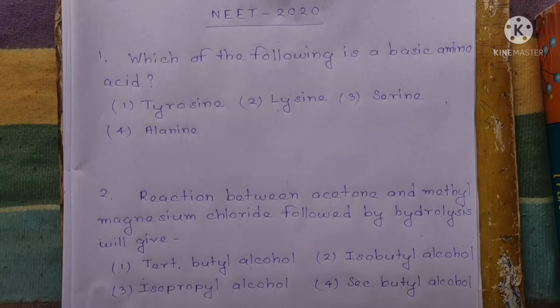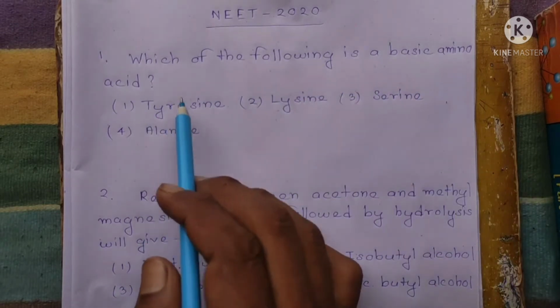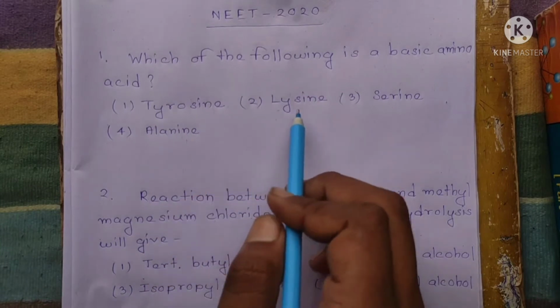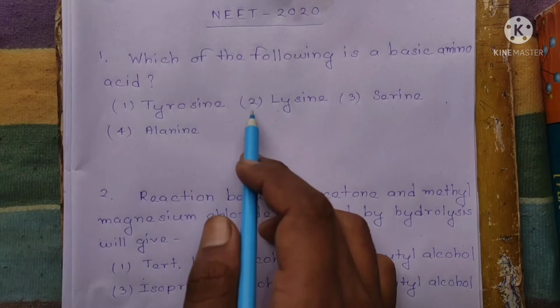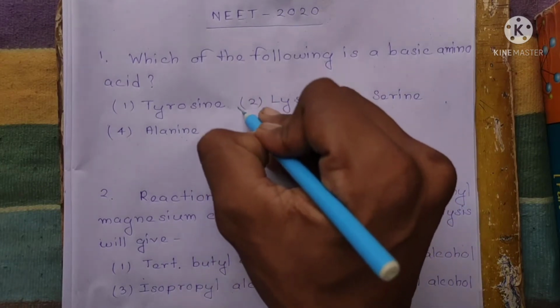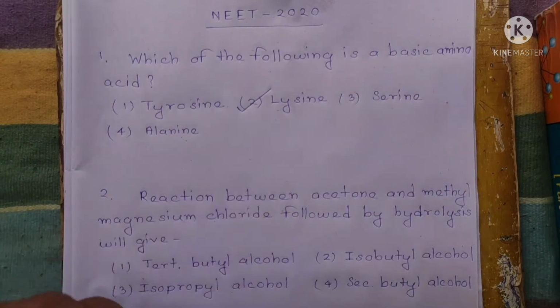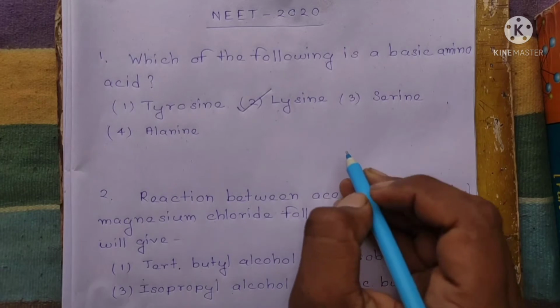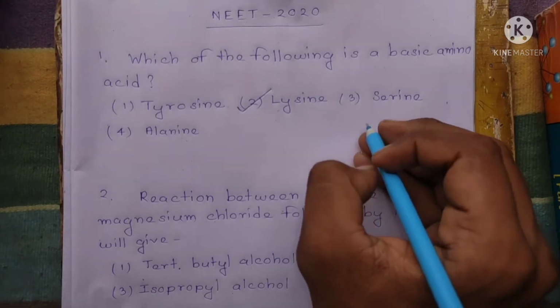So the first question is, which of the following is a basic amino acid? Options are tyrosine, lysine, serine and alanine. So it is a very simple question. We know that lysine is the basic amino acid. Okay, and we have to know the structure of lysine, right? So the structure is like that.